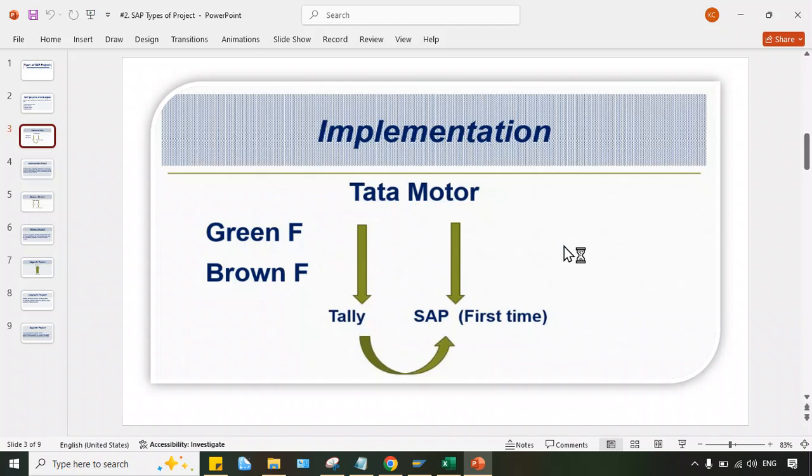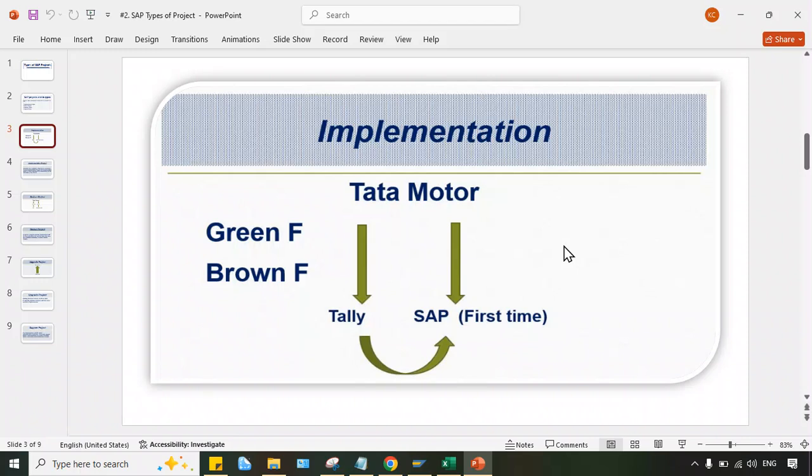So greenfield means a totally new implementation where the presence of a legacy system is not there. There is no legacy system. Brownfield implementation means the presence of a legacy system will be there and that will be replaced by the SAP system.